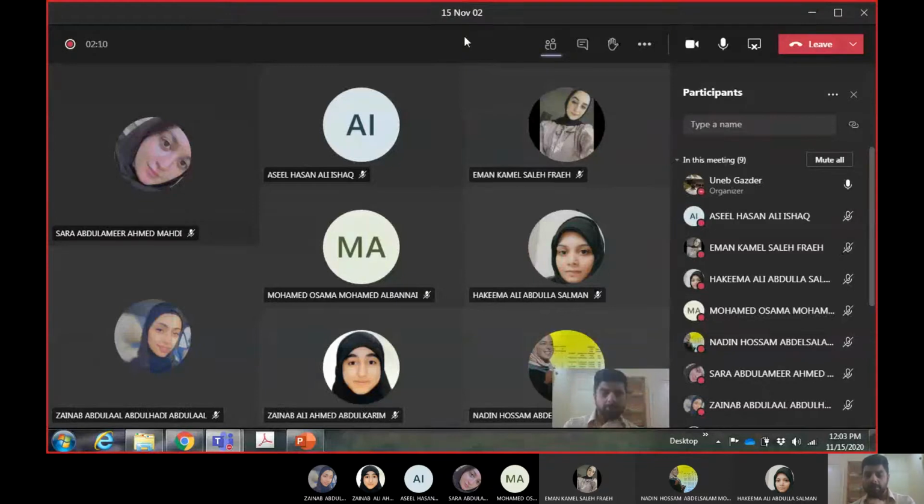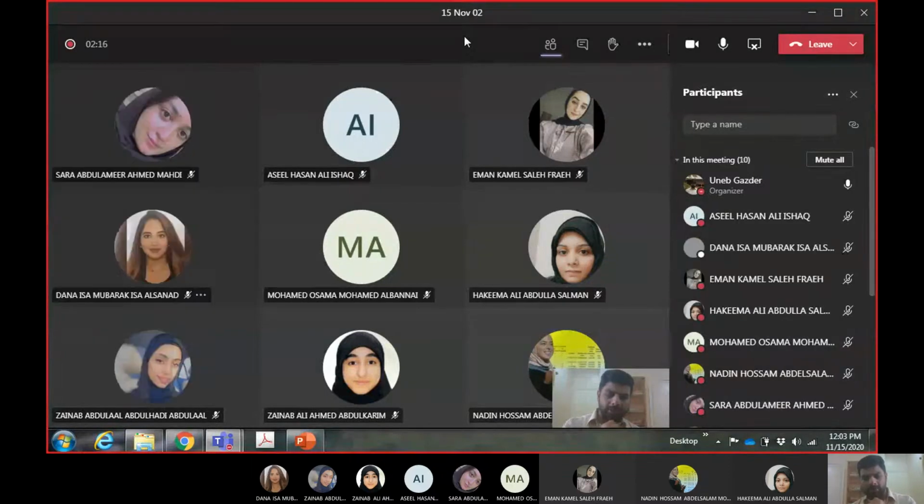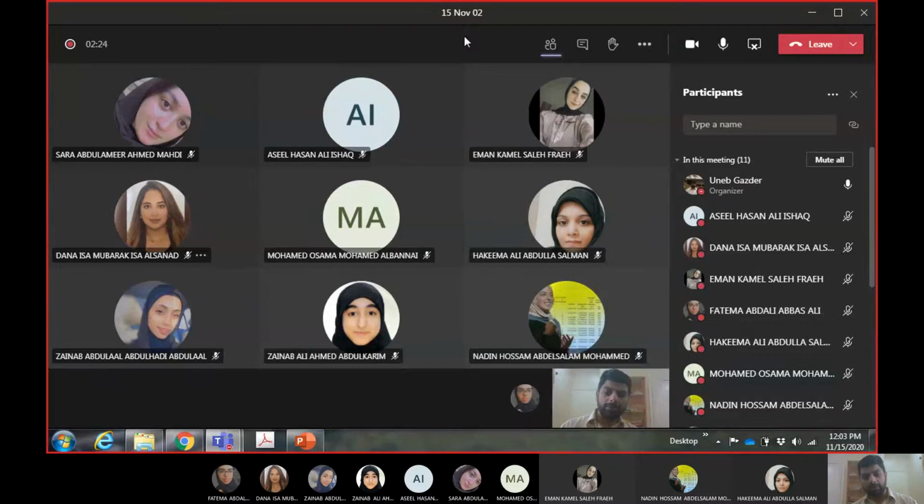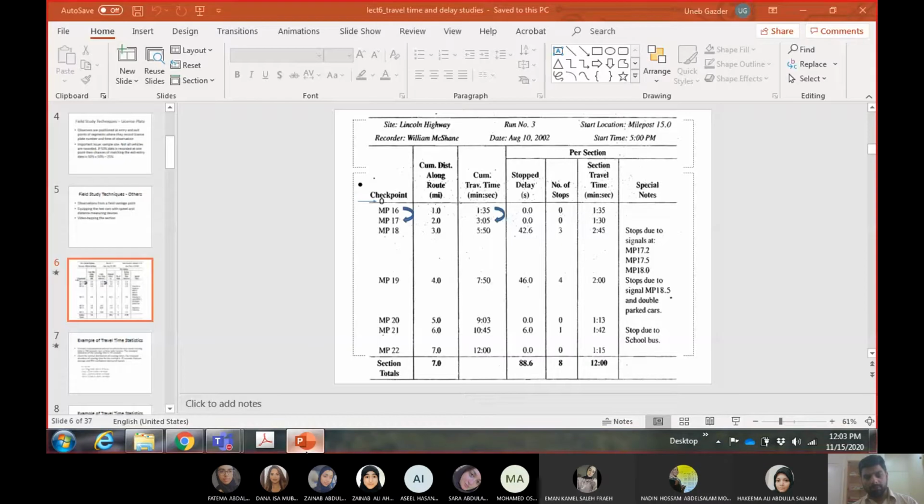We are going to start a new topic, but it is from the same chapter, which is chapter 11. The last thing which we discussed in this chapter was spot speed, and today we are going to discuss travel time and delay studies. These are topics from the same chapter, which is chapter 11.